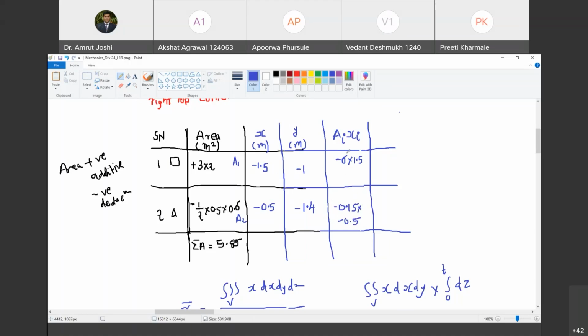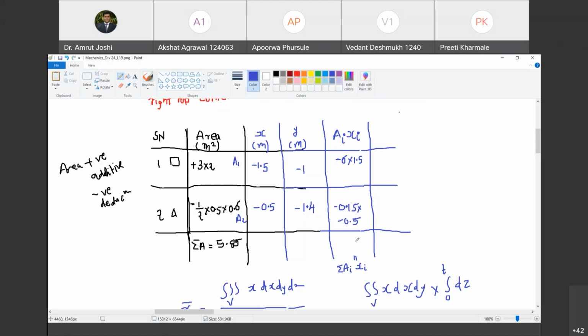Yes, sir. And now the summation of ai xi will be written here. Summation ai xi. So how much is that? It is with sign summation of these two. So it is minus 6 into 1.5 plus 0.15 into 0.5. Do you agree with me? Yes, sir. So let us do that quickly. Calculator. I will do it with you.